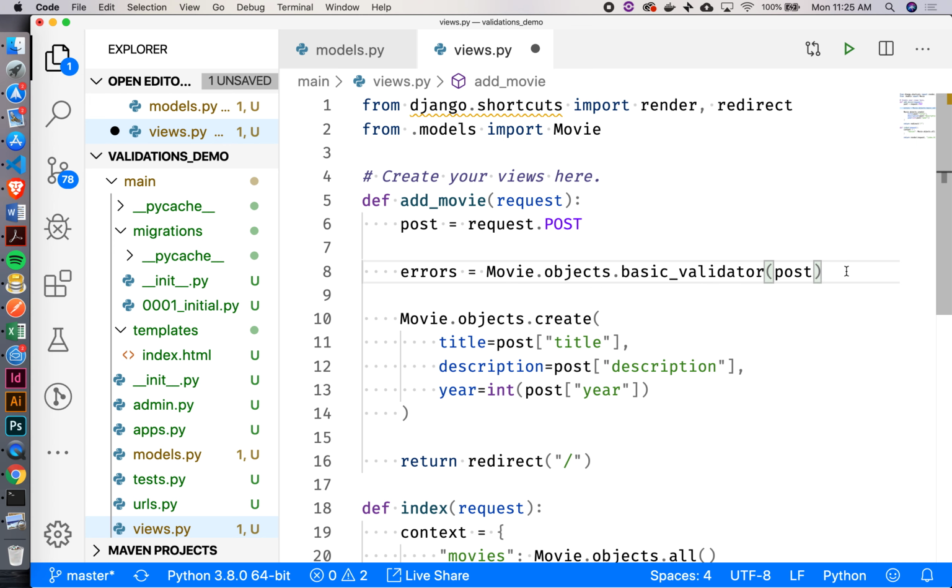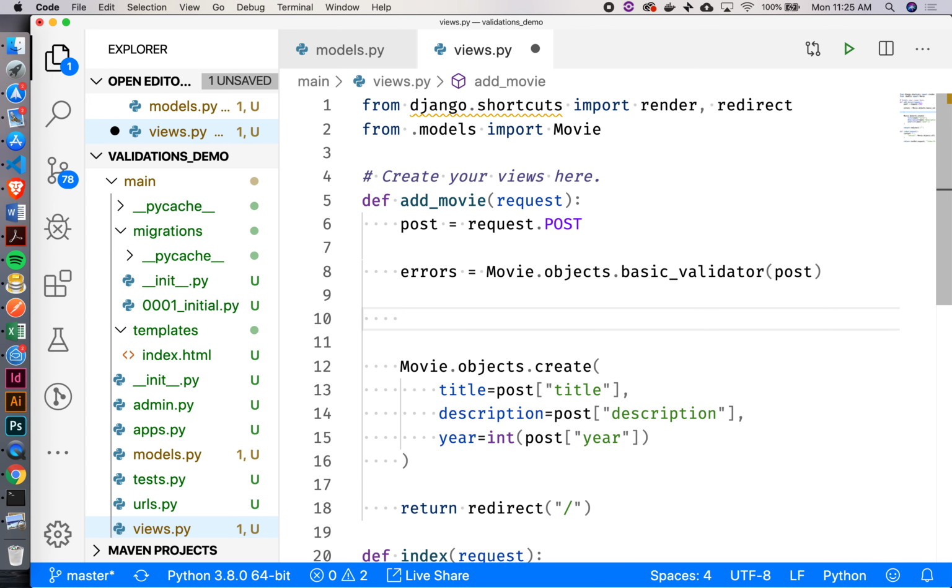All right. Now, how will I know if there were any errors that just came back from this function? If the errors dictionary had some key value pairs in it, right? We can use the length function for that as well. So if we use a length function on a dictionary, it would return back 0 if there were no key value pairs in there.